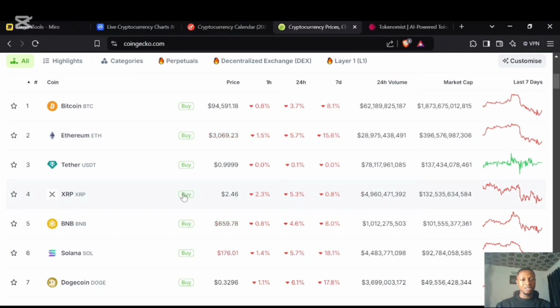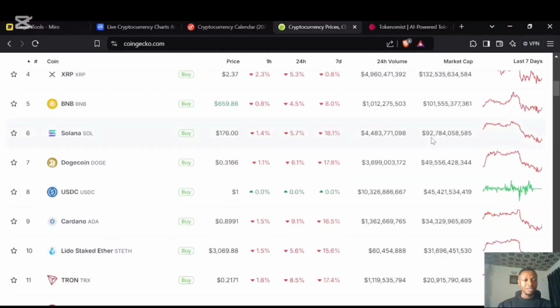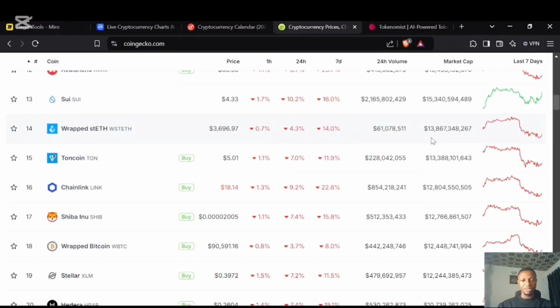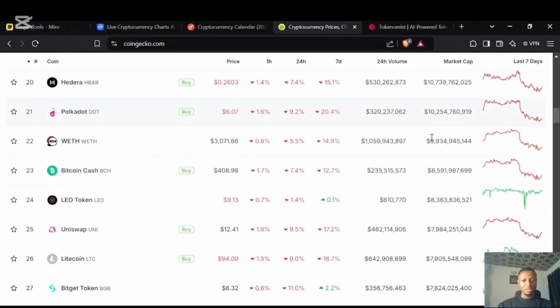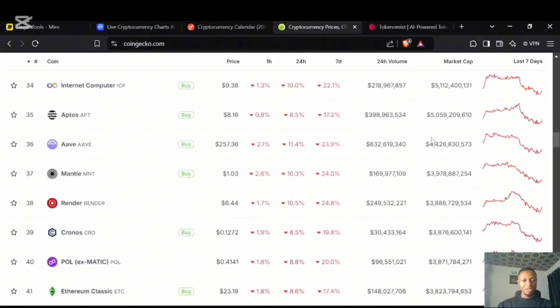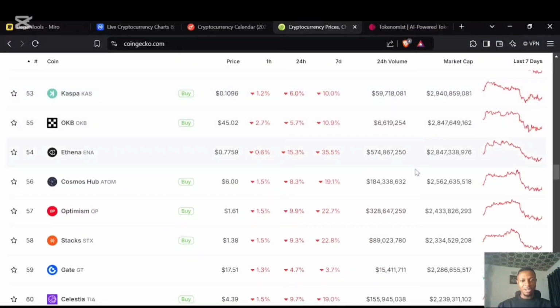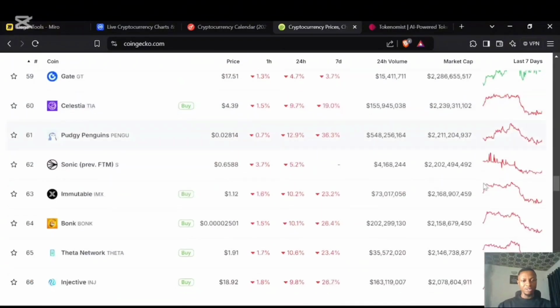These assets are ranked in relation to their market capitalization, and market capitalization here is the amount of money invested into a specific cryptocurrency. Now, Bitcoin is the first, having a market capitalization of $1.8 trillion. Ethereum is second, $396 billion. And you keep coming down, and you find so many other projects and so many other tokens, and we can come down and you can see some projects are as low as $2 billion. When you go lower, you notice it gets smaller.